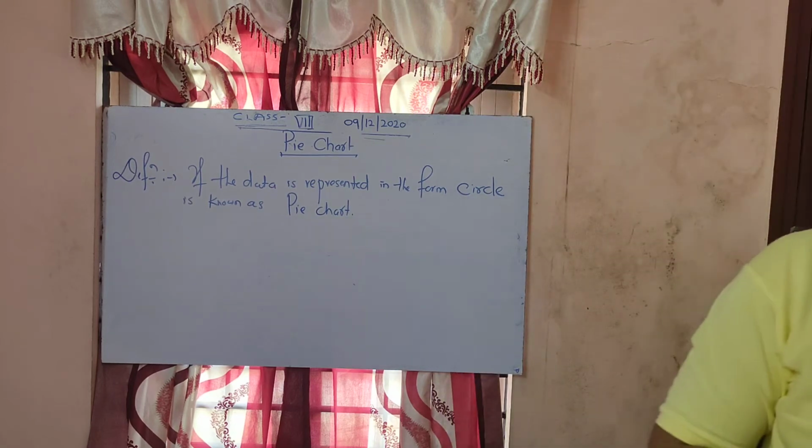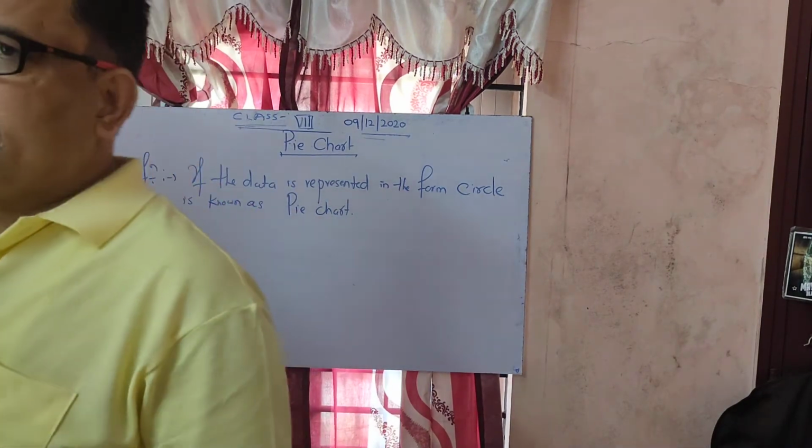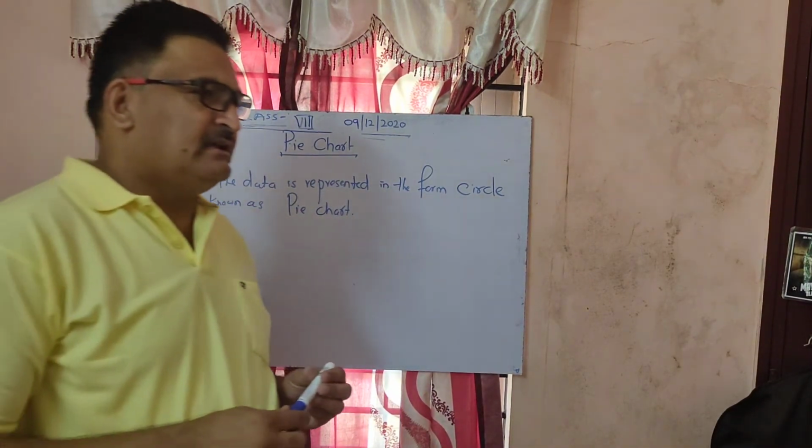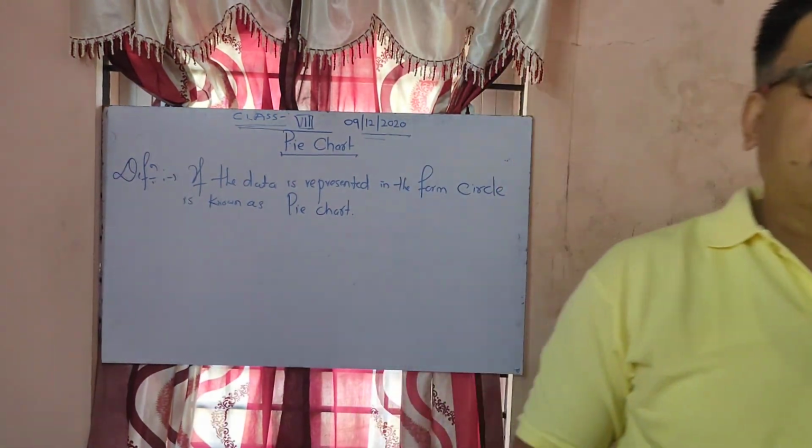Okay. Now we know in a circle, how many degrees are there? 360 degrees, isn't it?